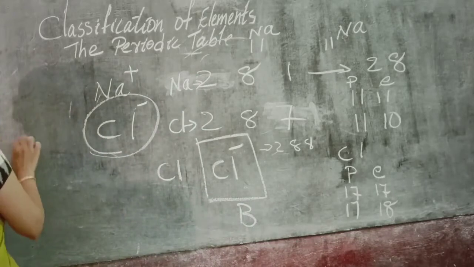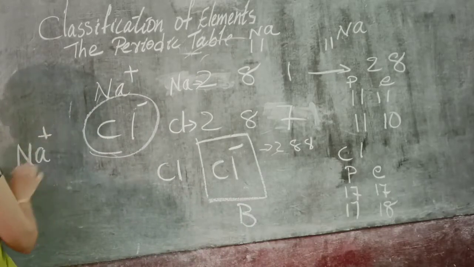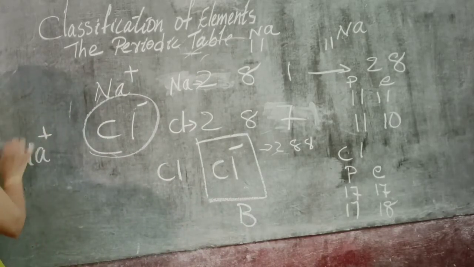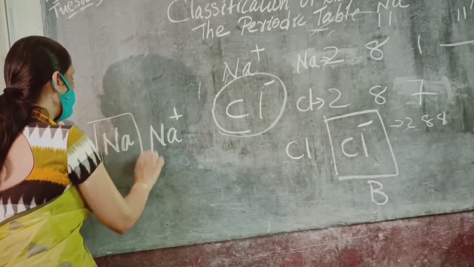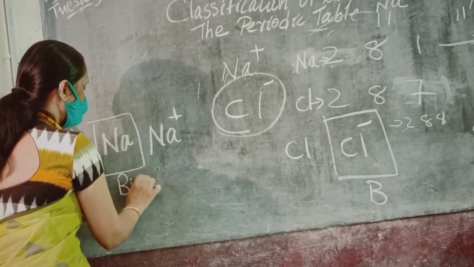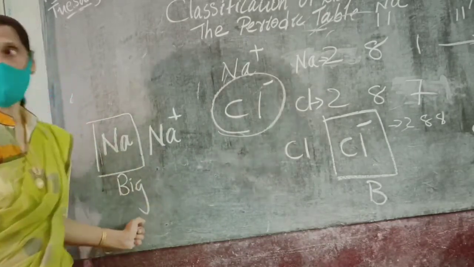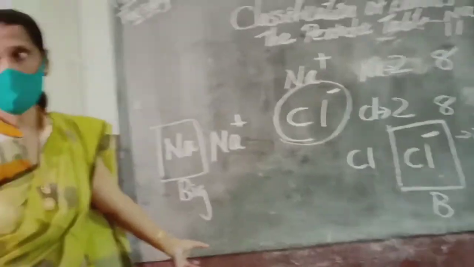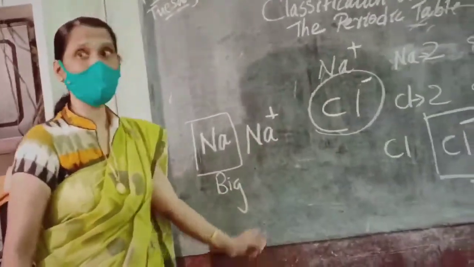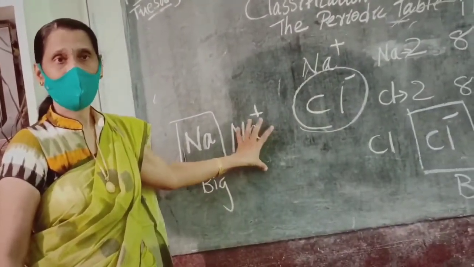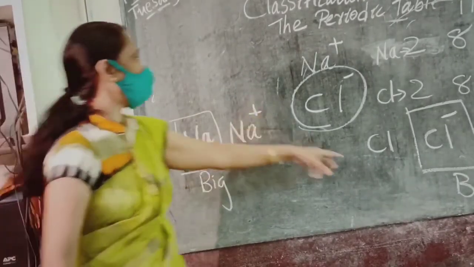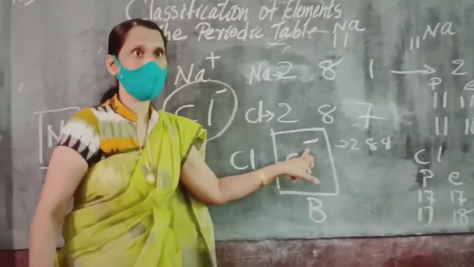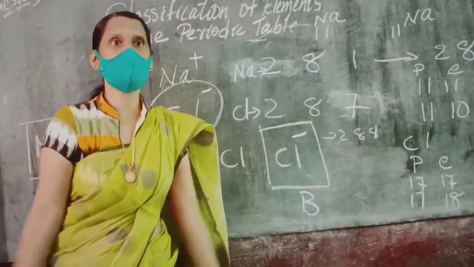And for sodium ion and sodium neutral atom, which has the bigger size? The neutral atom is big. So positive ions are always smaller than their neutral atom, and negative ions are always bigger.